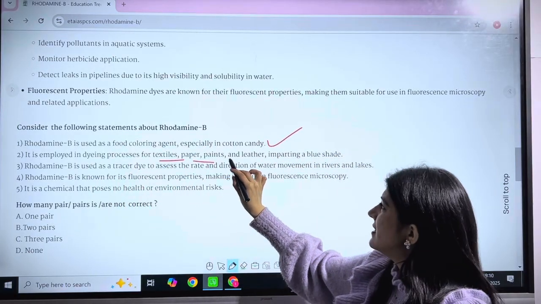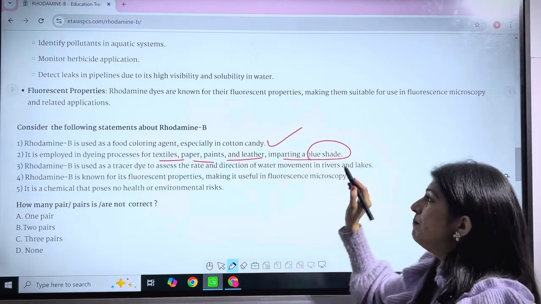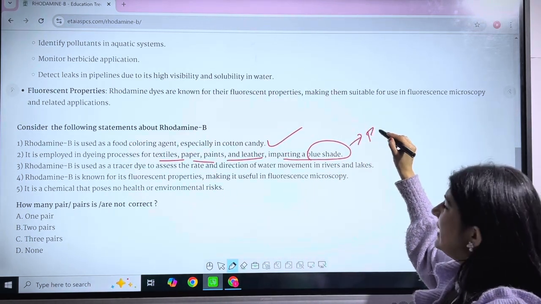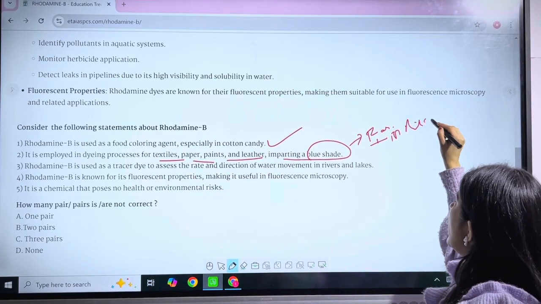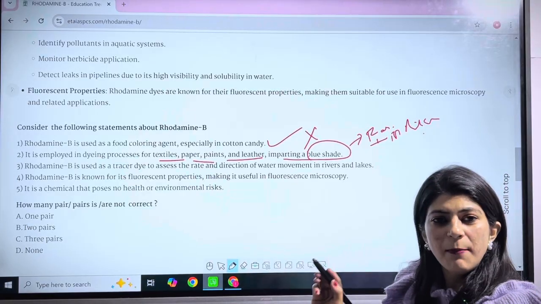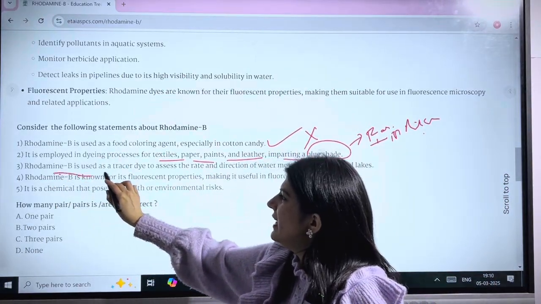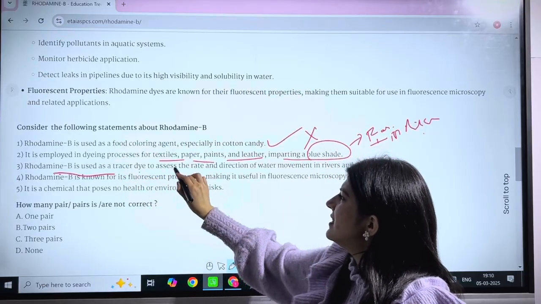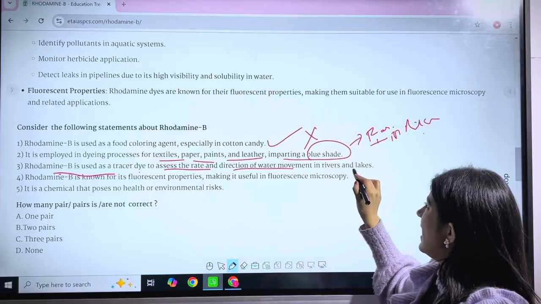paper, paints and leather, imparting a blue shade. No, it is imparting a very fascinating and beautiful pink shade or color. So this statement is wrong for rhodamine B. Now the third statement states that rhodamine B is used as a tracer dye to assess the rate and direction of water movement in rivers and lakes.